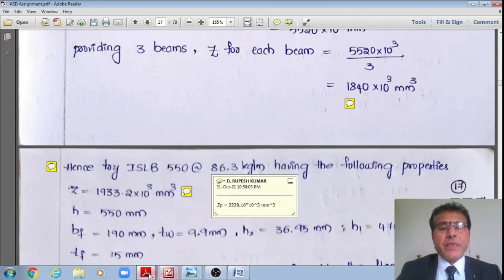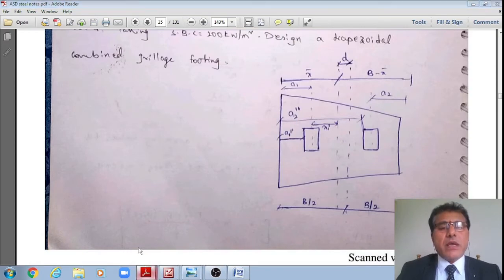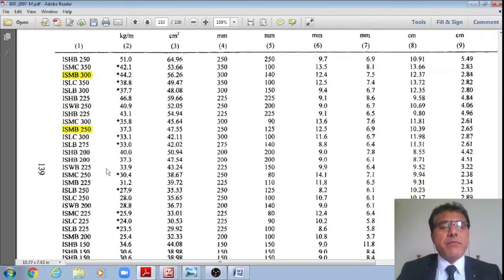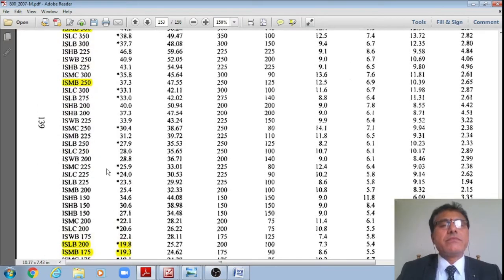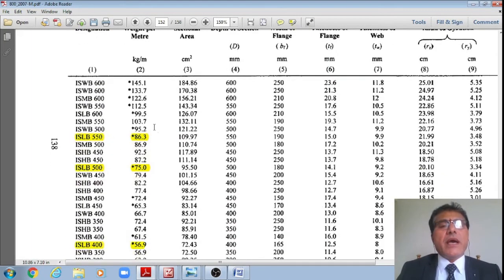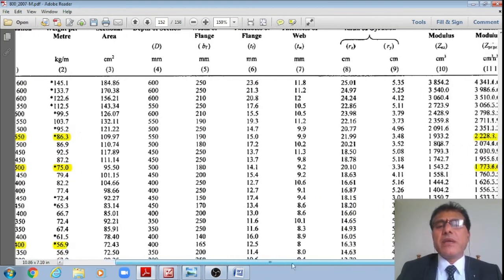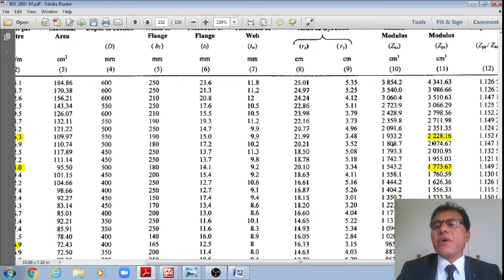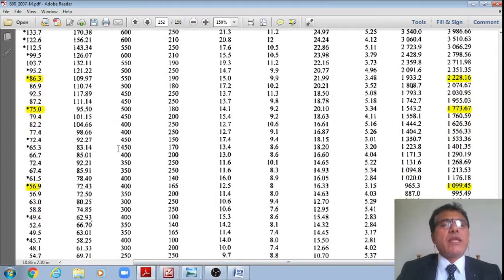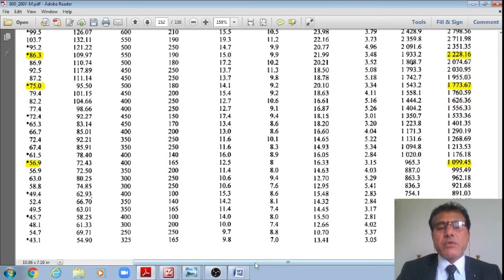ISLB 550. Sorry, not this one. Yes, I do have this ISLB 550 at the rate of 86.3 kg per meter, which is furnishing a section modulus of 2228.16. Therefore, once it is okay, I'll note down the other relevant properties, students.